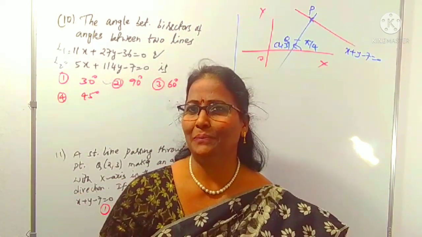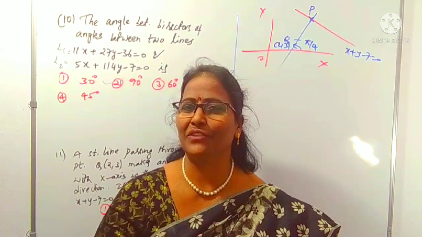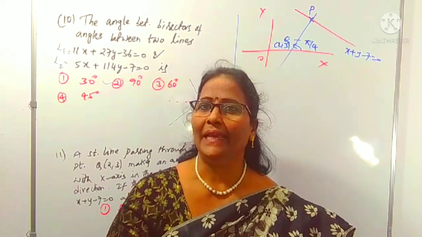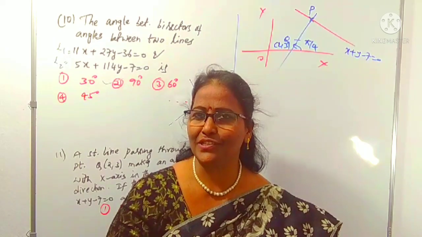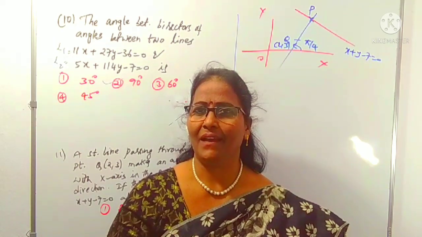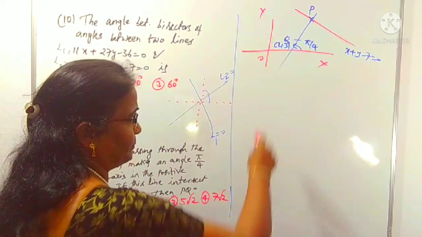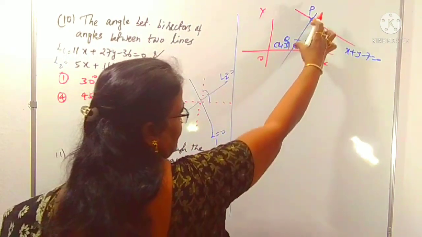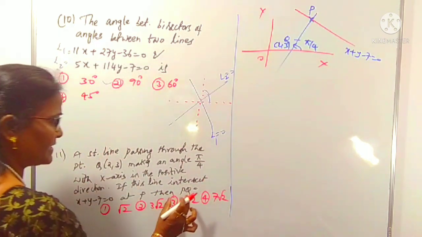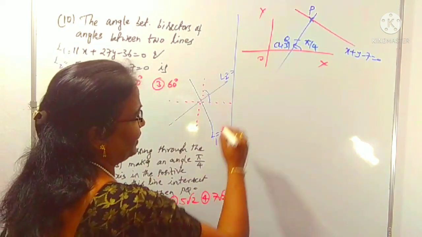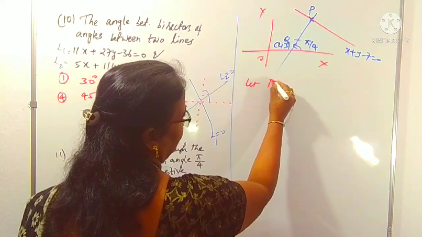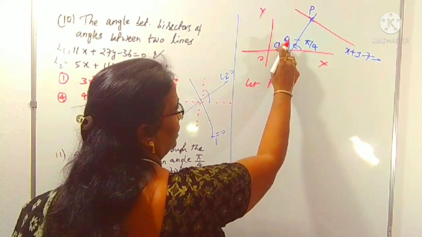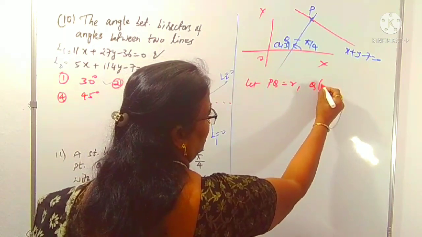Already I explained to you the parametric point. What are the coordinates of the parametric point? Yes, exactly: x1 plus or minus r cos theta, y1 plus or minus r sin theta. That is only P, where r indicates the distance between these two points, which is nothing but PQ. So he is asking for PQ. I am taking PQ as r, the distance between the 2 points.